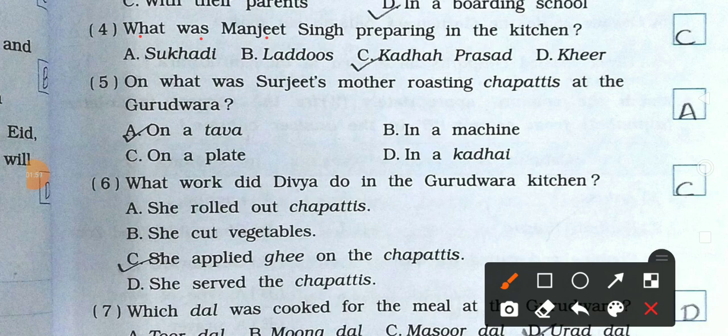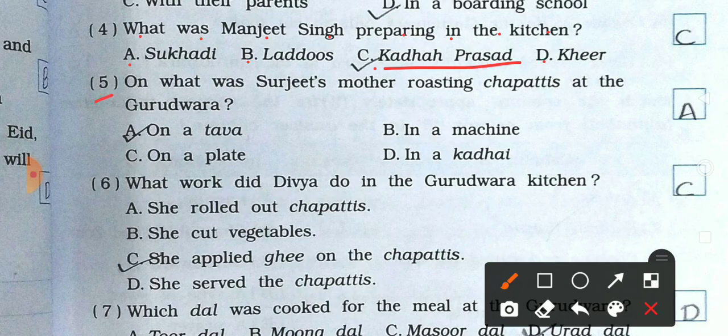Then come on to the next question, number 4. What was Manjit Singh preparing in the kitchen? First option is A, Sukhadi; B, Laddus; C, Khada Prasad; and D, Kheer. So the right answer is Khada Prasad.